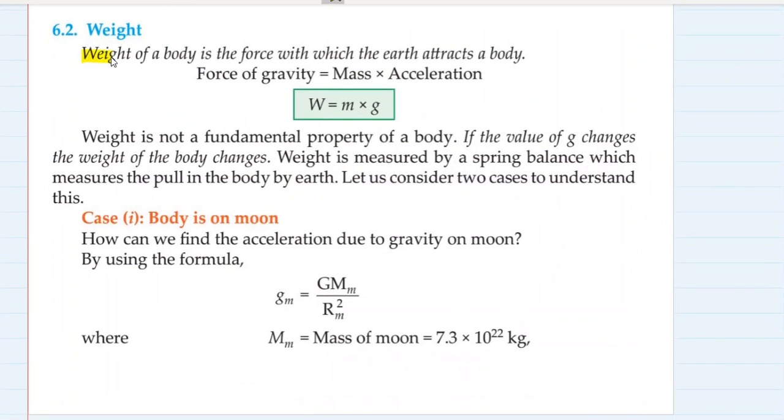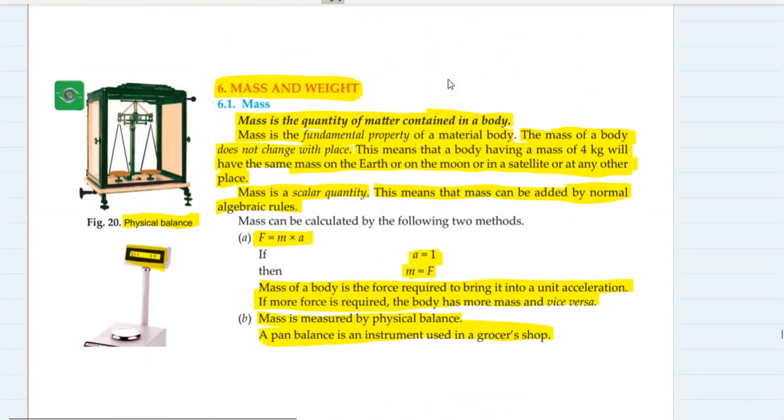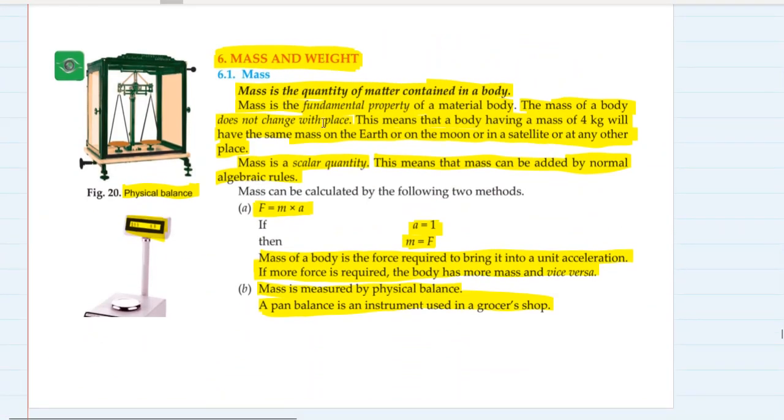What is weight? Weight of a body is the force with which the earth attracts the body. तो हम लोग हमेशा बोलते तेरा वेट कितना है, मेरा वेट कितना है. ये जो वेट है ना, weight is actually the force with which the earth is attracting your body. और एक तो हम बोलते हैं कि मेरा वेट 50 kg है. ये इतना बड़ा गलत स्टेटमेंट बोलते हैं हम लोग इन द कंटेक्स्ट ऑफ फिजिक्स. ठीक है. फिजिक्स में when you are talking about weight, weight should always be measured in newtons and mass is measured in kilograms. ठीक है. ये जो मास है ना, इसका यूनिट किलोग्राम है. लेट मी राइट इट ओवर हियर.